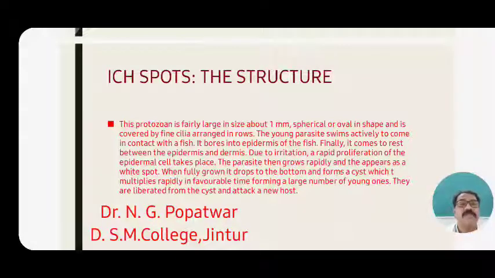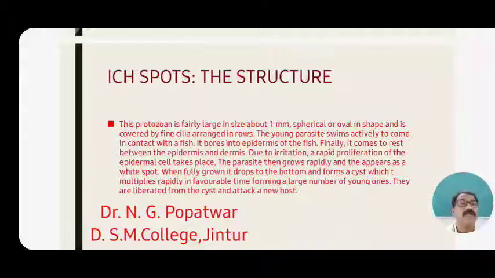Then the structure of the ich spots. What is the structure of this parasite, Ichthyophthirius multifiliis? This protozoan is fairly large in size, about 1 mm in length. It is spherical or oval in shape, and it is covered all over the body by fine cilia arranged in rows.